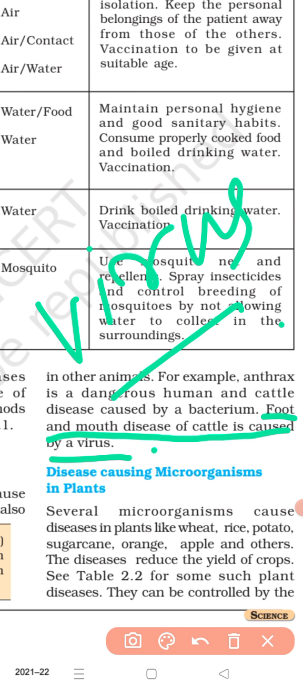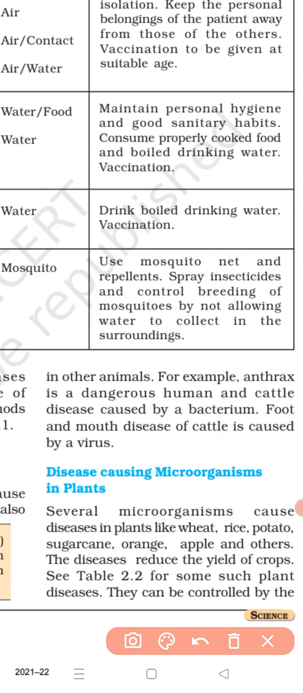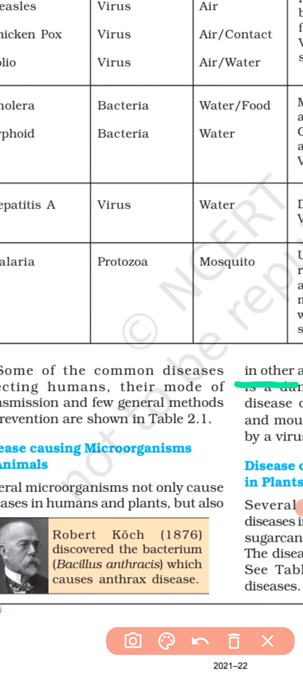One more disease is there, that is anthrax. It is mentioned over here. Anthrax is a very dangerous disease of animals like cattle, which is caused by a bacterium. So anthrax is a bacterial disease of animals. What is the causative microorganism of anthrax? It is a bacterium, also known as Bacillus anthracis.